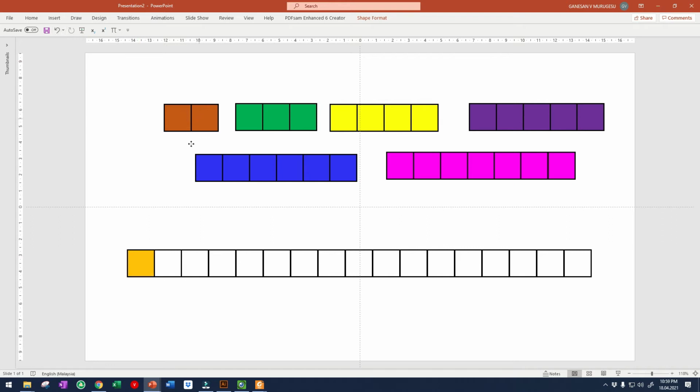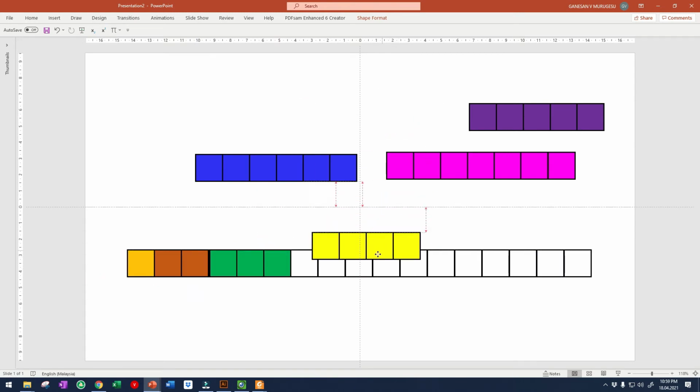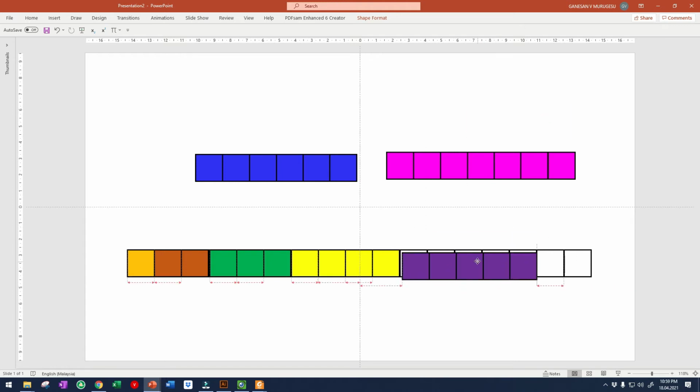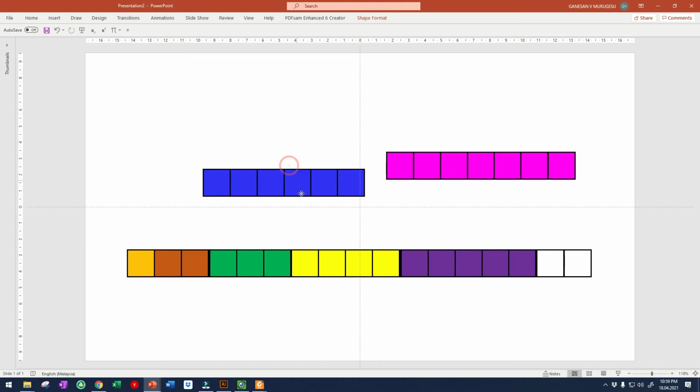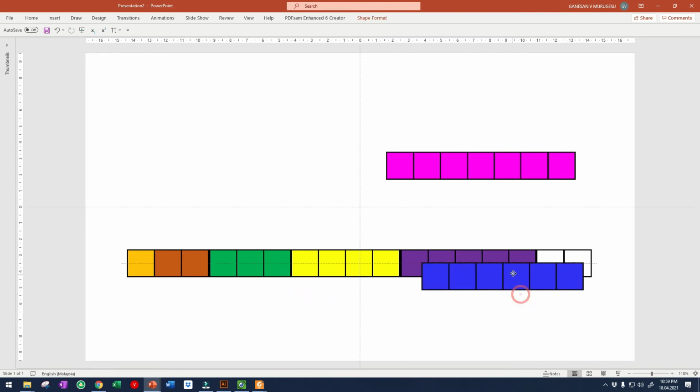Okay, and then we try to fill up a double square, and then 3 squares, and then 4 squares. Okay, and then 5 squares. Now we have only 2 more squares left, but we have here 6, we have here 7. Let's say I want to bring these 6 to fill up here. Cannot, because I cannot overlap.